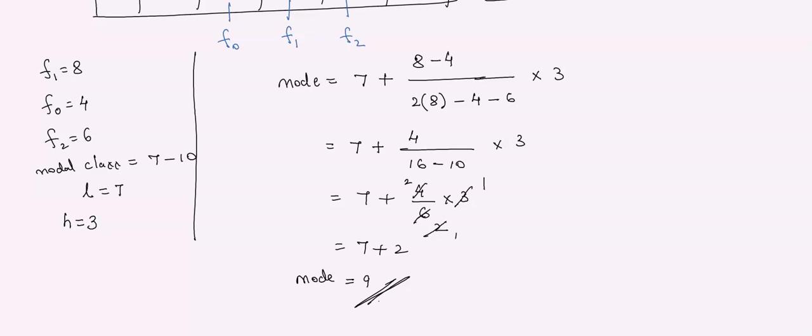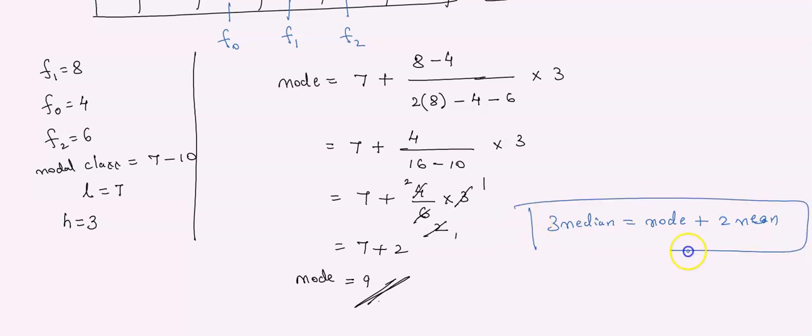And you should know one more thing. We have one relationship between mean, median and mode. That is 3 median. You should know this formula. 3 median is equals to 1 mode plus 2 mean. Please remember this. This is the relationship between mean, mode and median. This is the important formula, and even this formula they can ask you in multiple choice question.